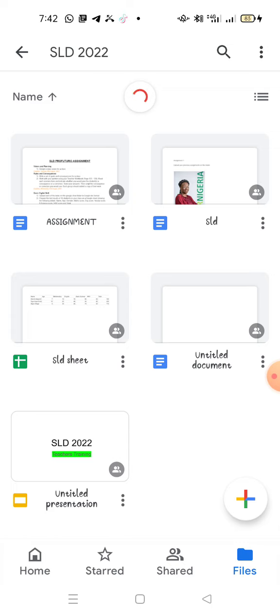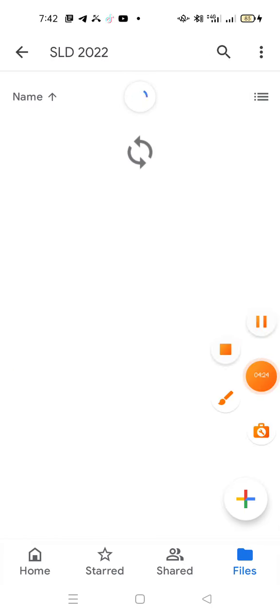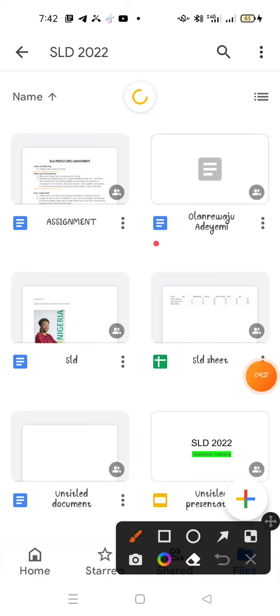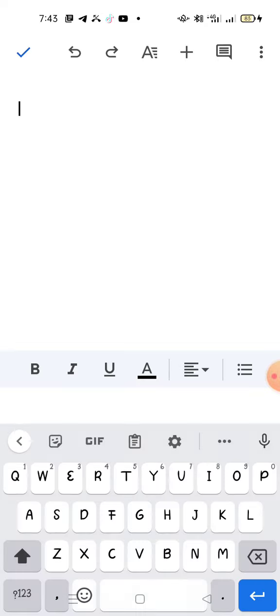So if you look at this sheet, this is the sheet that I just worked on. So it already has my name. So if anybody comes to this sheet now, wherever your location or position, you will see my name. So you can now come back on the sheet, tap it, and do the assignment. Sorry, there is something I did now. When you tap it, this is what you are going to have.